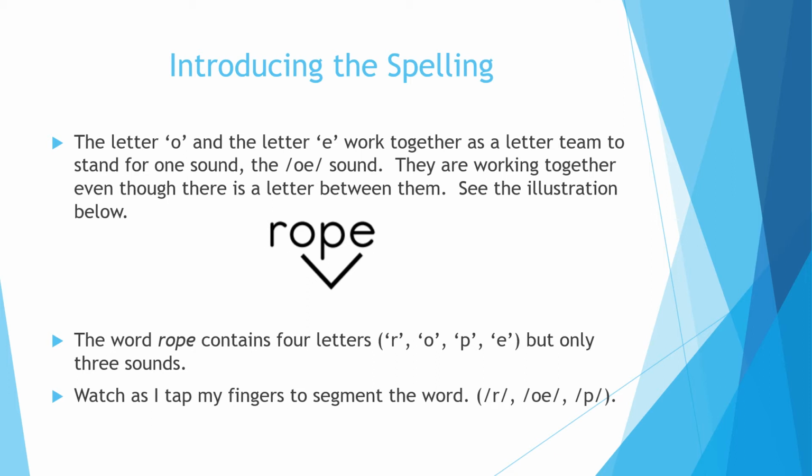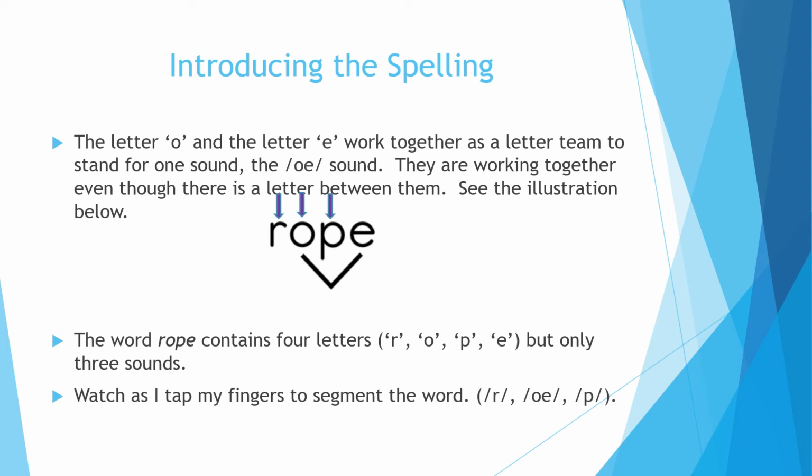Look at the picture you see below. You see R-O-P-E. The word rope contains 4 letters, R-O-P-E, but it only has 3 sounds. Listen. R, O, p. Just 3 sounds. Remember, the E is silent. It does not make a sound.